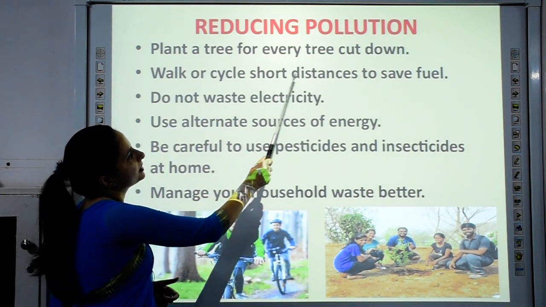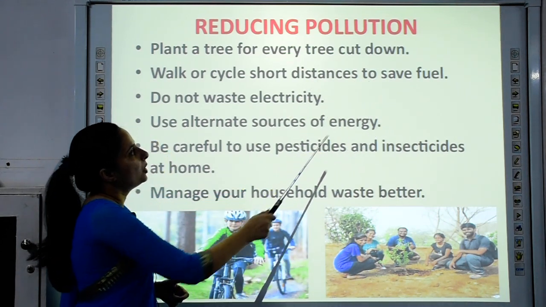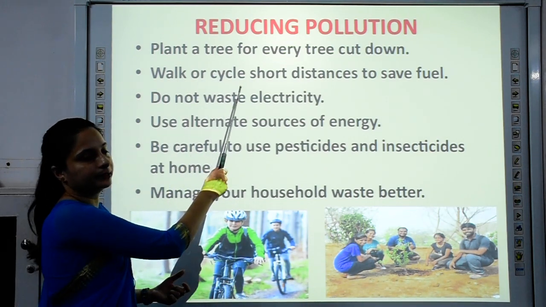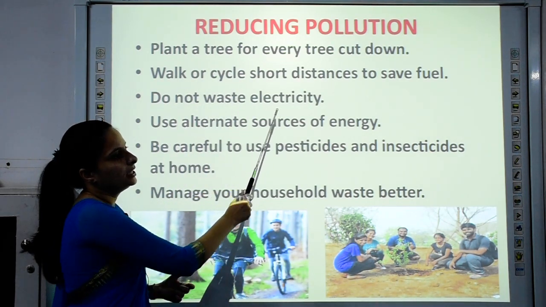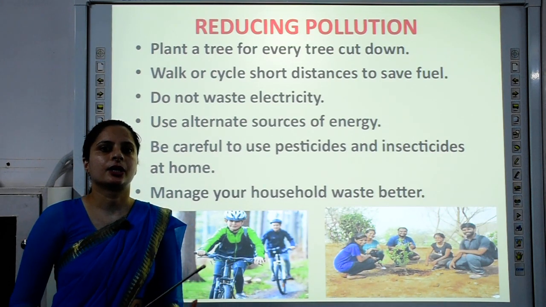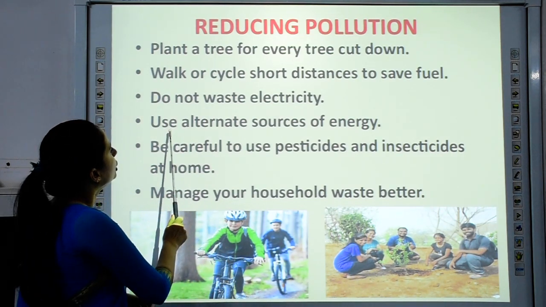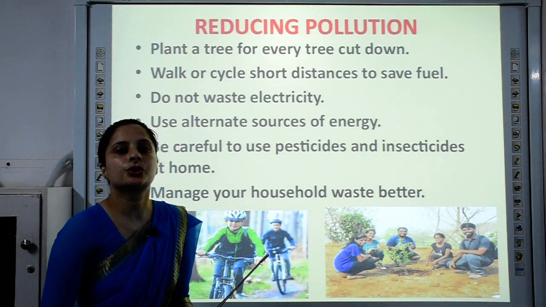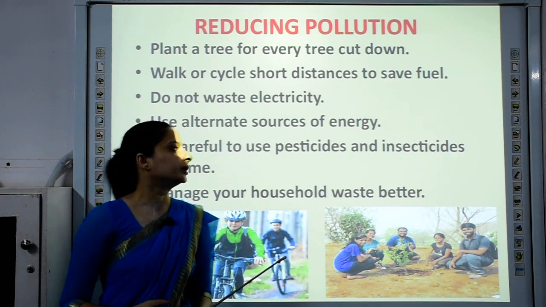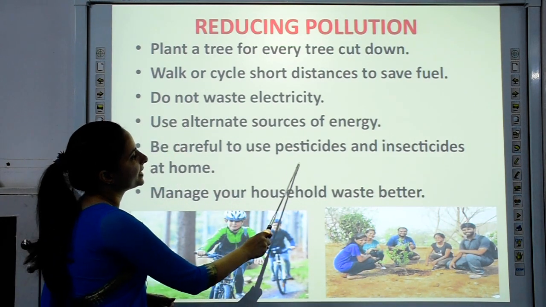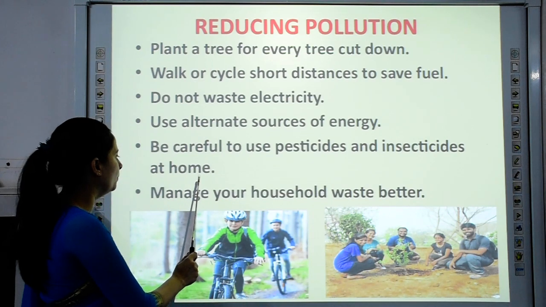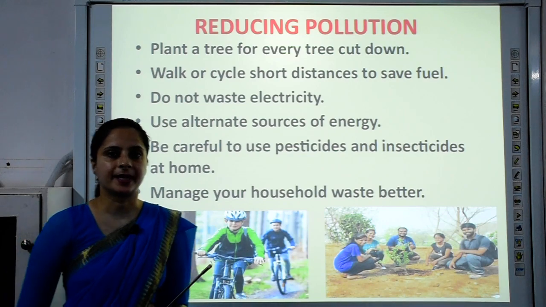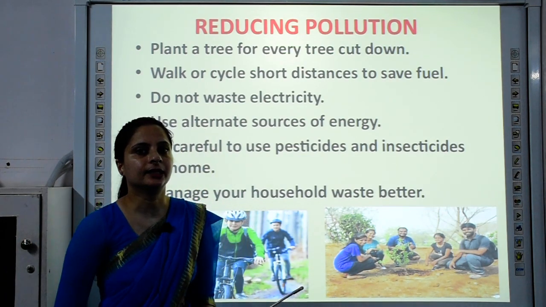Walk or cycle short distances to save fuel. Instead of using your private vehicle to cover short distances, you can walk or cycle. Do not waste electricity. Switch off the lights and fans whenever they are not in use. Use alternate sources of energy, like solar energy, which can be used to cook food using a solar cooker. Be careful to use pesticides and insecticides at home. Manage your household waste better. If you manage your household waste better, you are helping in conserving the environment.